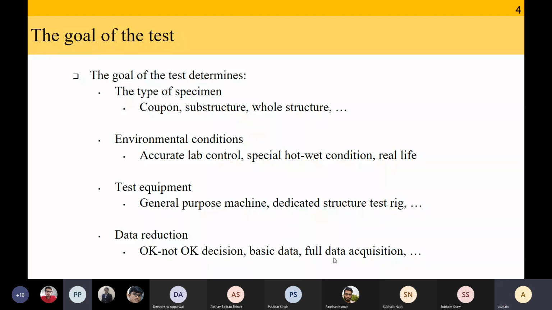Excuse me, sir. So what is a coupon level test? Coupon level test is the test that you do. When you do a tensile test, do you know what a dog bone sample is? No, sir. So basically you have something like this, no?